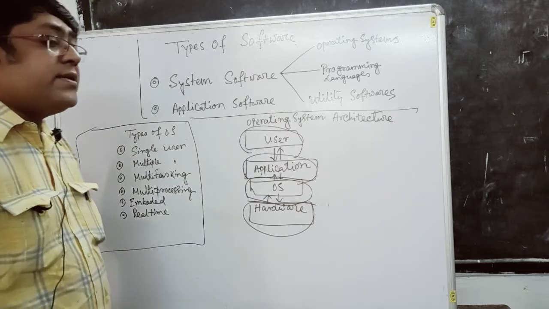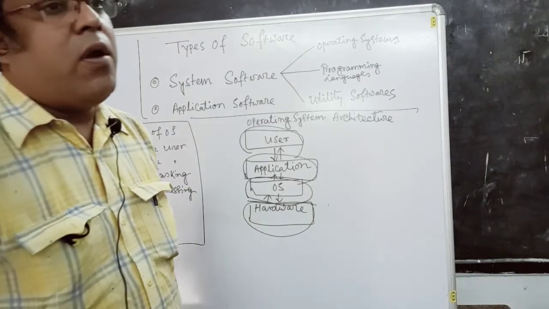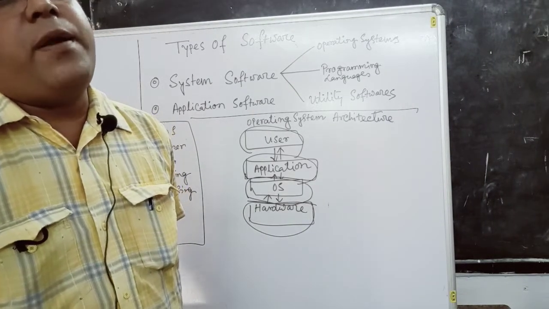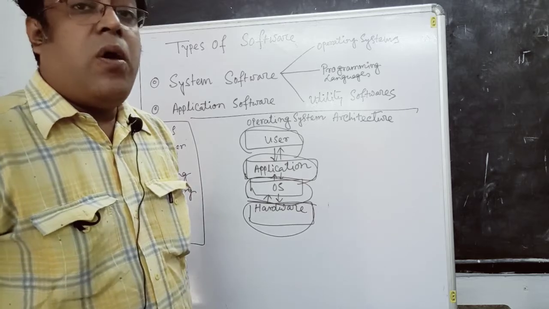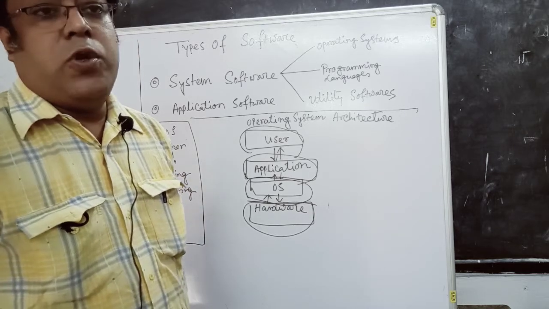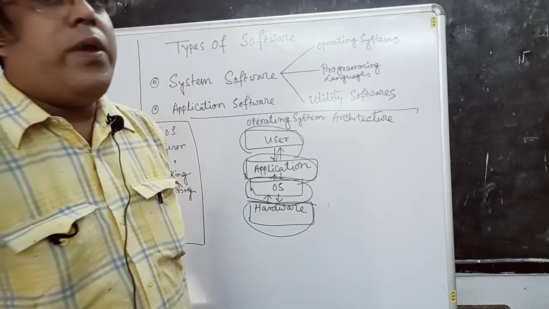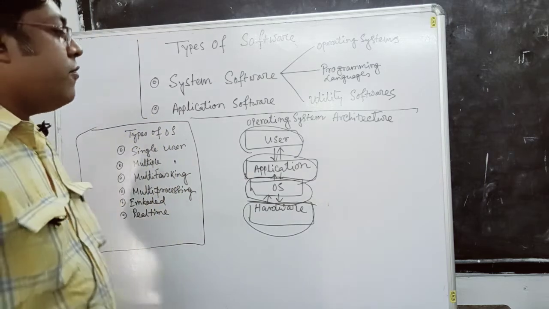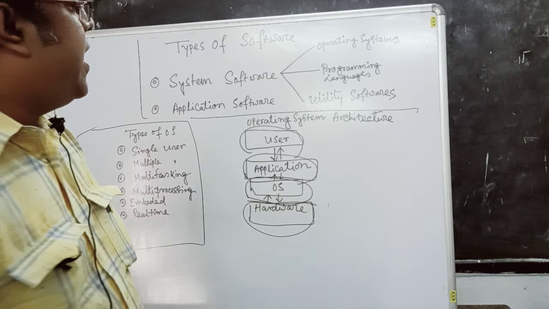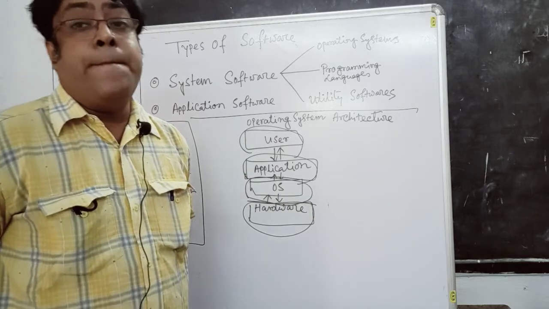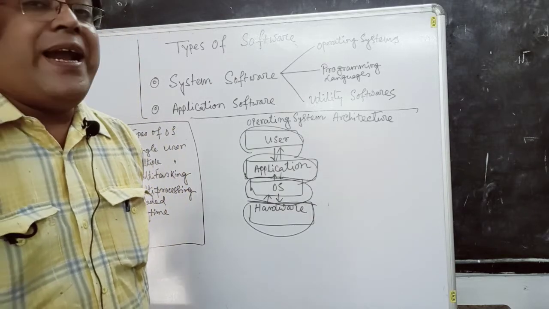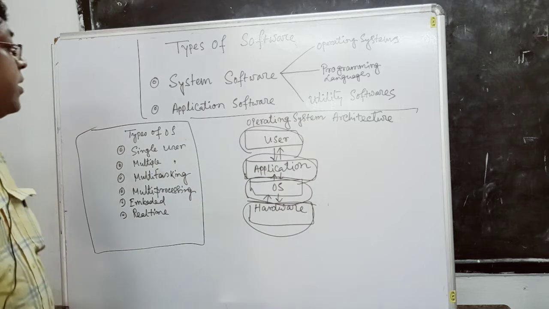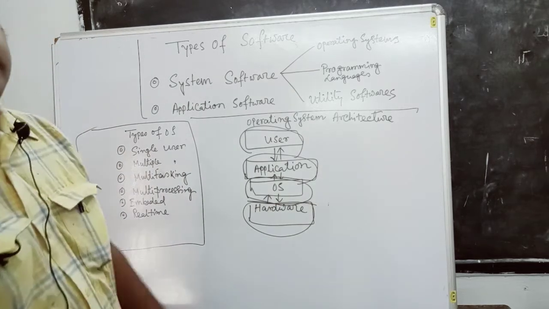Application software is used for a particular application purpose, and it runs on system software. Without system software, we are unable to run application software. So application software is used for a secondary purpose, and system software is used for the primary purpose. That is the main difference between them.